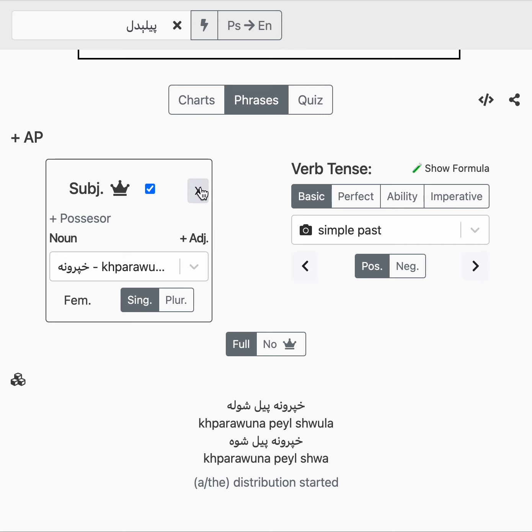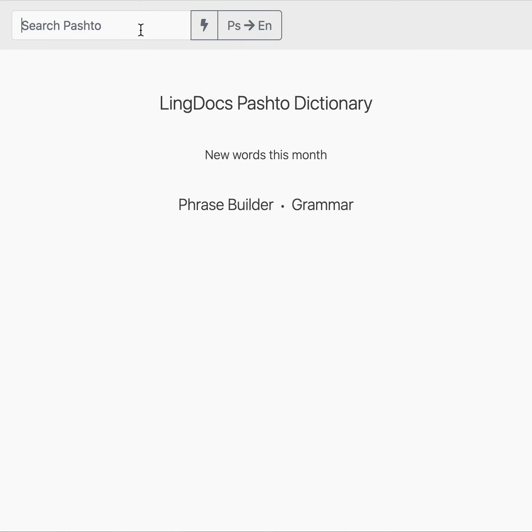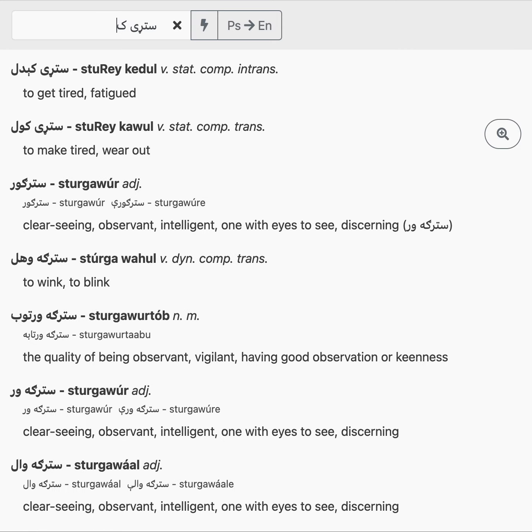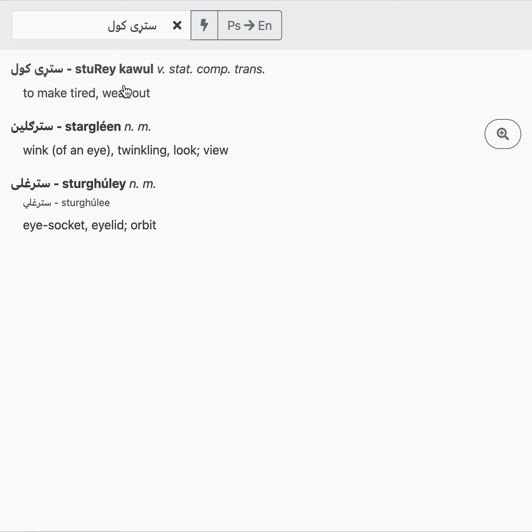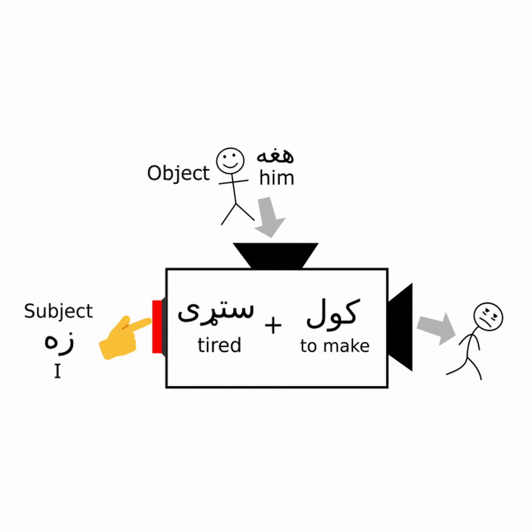But just keep on reading about it and playing with it until you really understand how they work. So they can also be transitive, right? We were talking about the intransitive things becoming something, but we can also talk about making things something. Like if I say sturdy kawal, to make tired, or to tire someone, or to wear them out. Now we're talking about not just someone becoming tired, but about putting someone in the state of being tired, making someone tired.